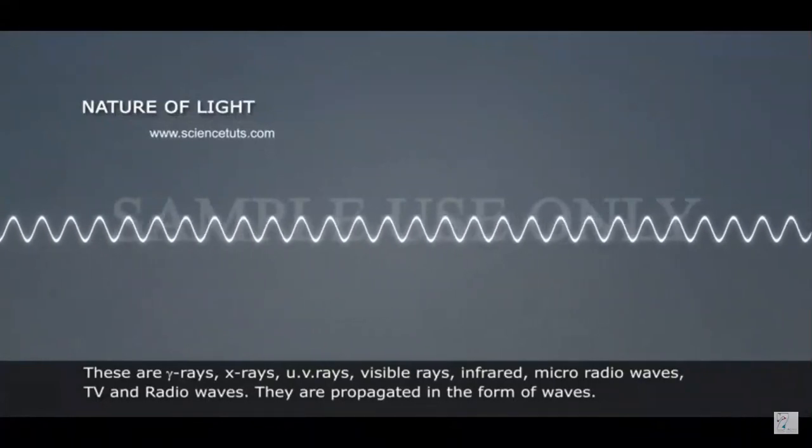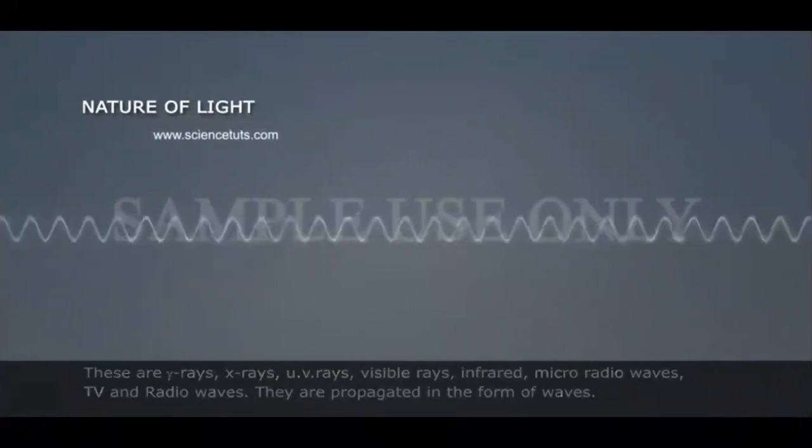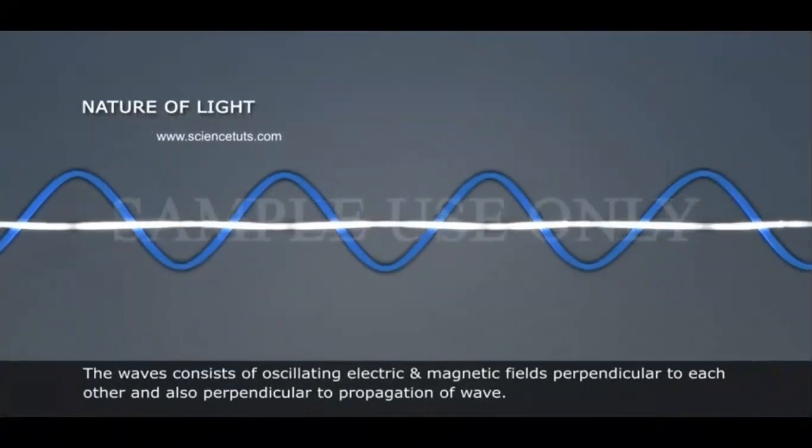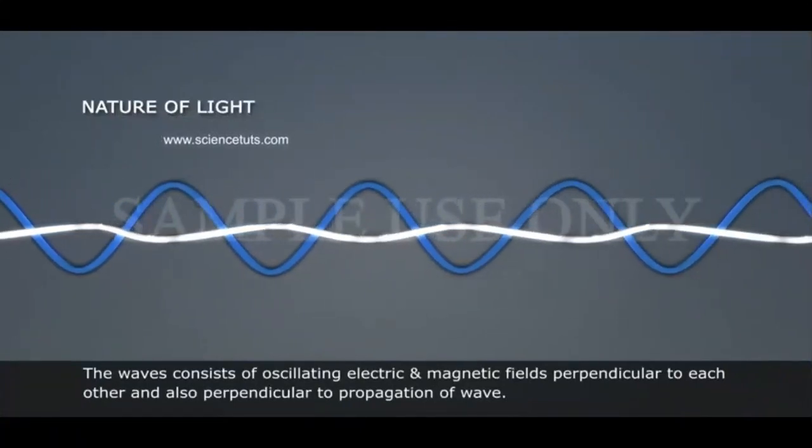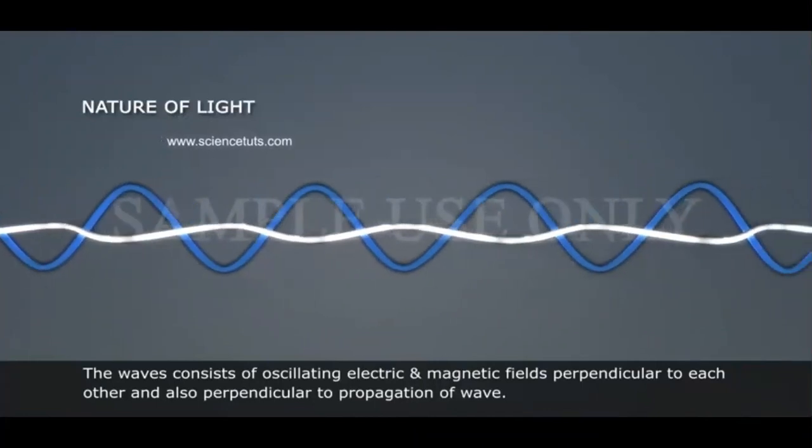But in each case, whether it is a radio wave or a gamma ray, the electric field, magnetic field, and propagation vector are always mutually perpendicular to each other.